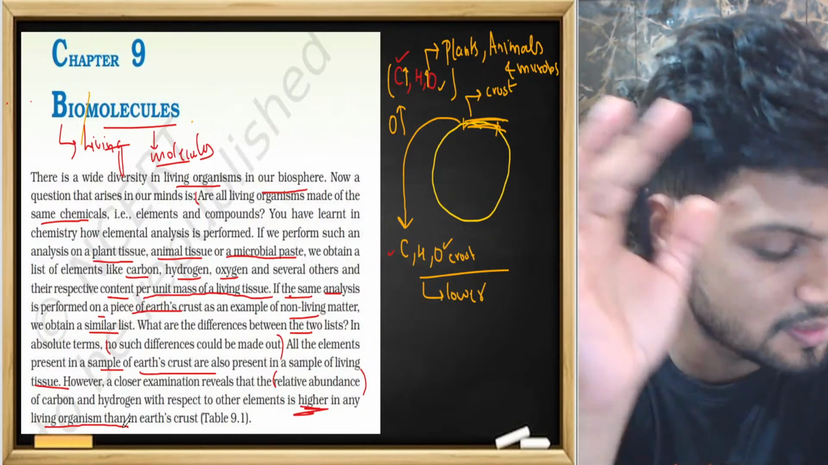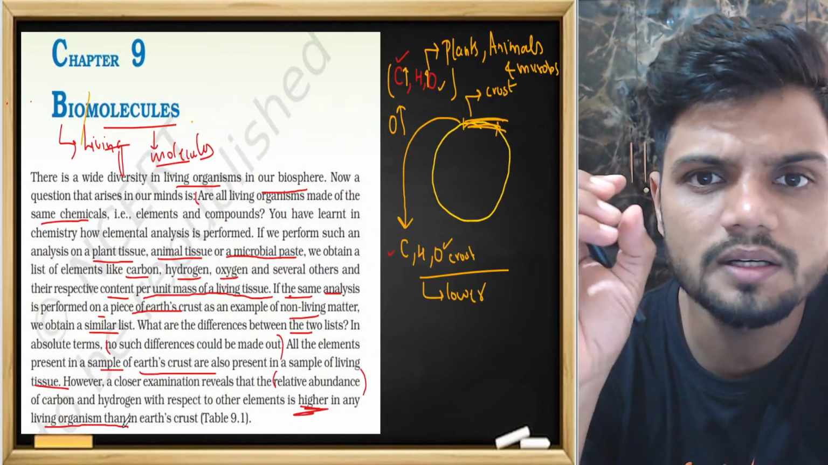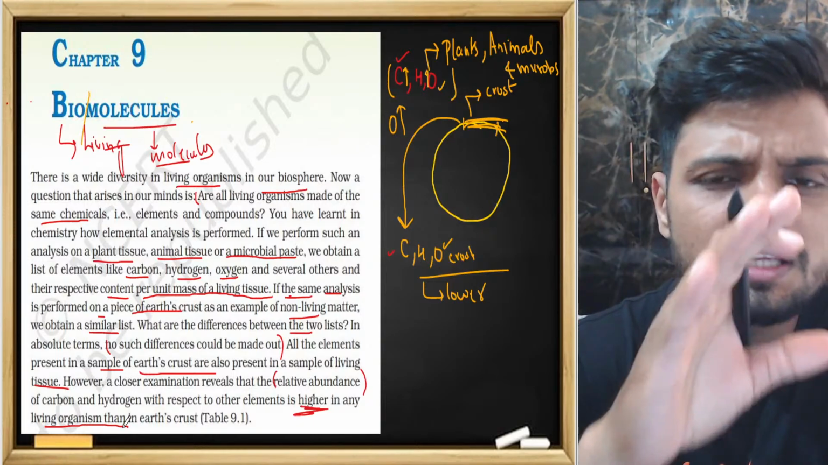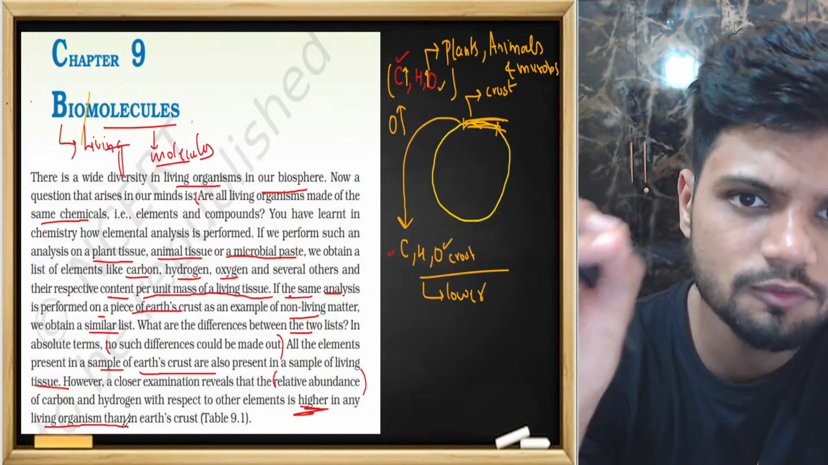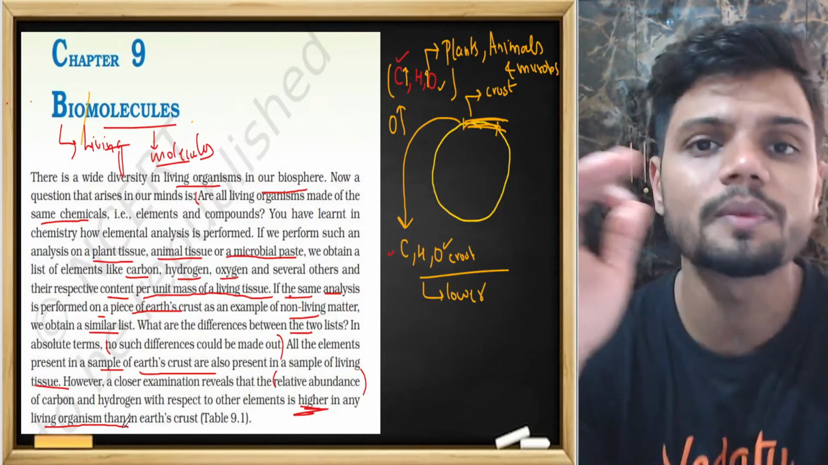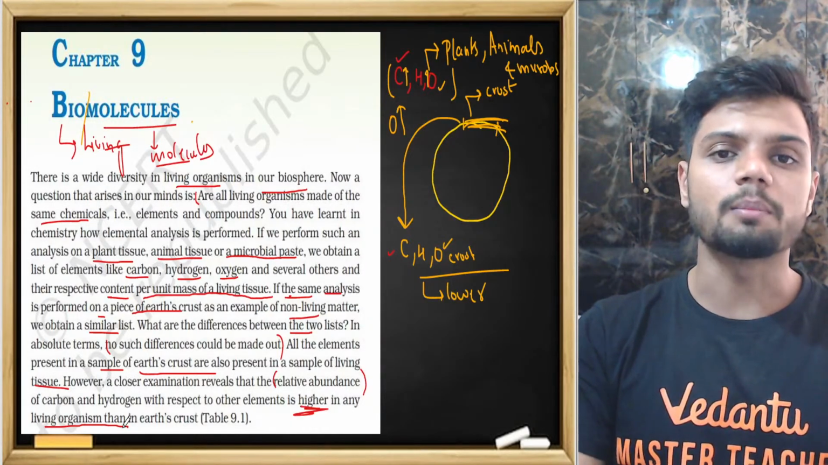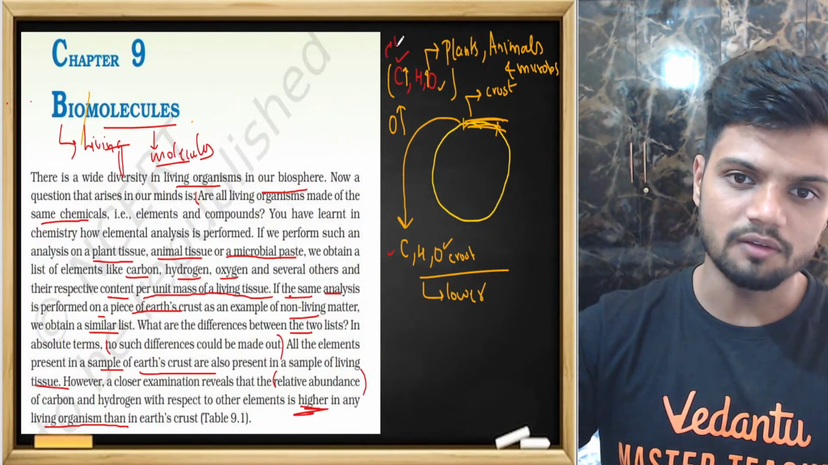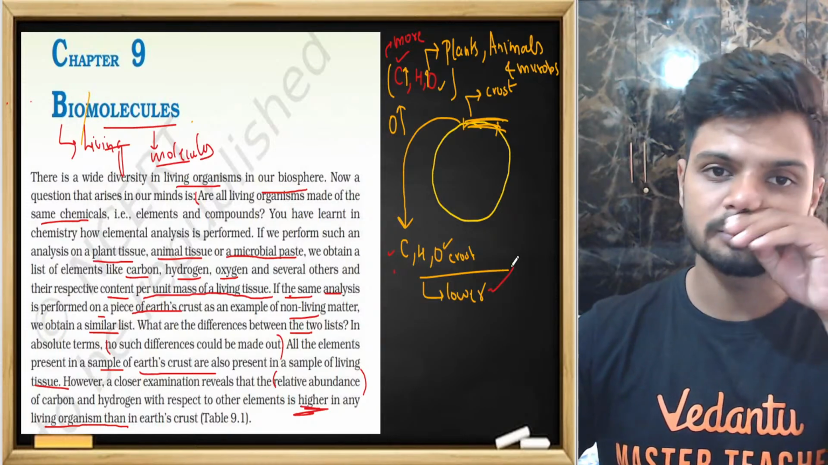So, very simple, students. Living tissues, such as plant cells, animals, as well as microbial cells, are every single one of them made up of carbon, hydrogen, and oxygen. The same goes for Earth's crust. The Earth's crust is also made up of carbon, hydrogen, oxygen. Then what is the difference? The difference is the abundance. In the case of living, we will have more. Living will have more abundance. Here we'll have much lower abundance. Understood?